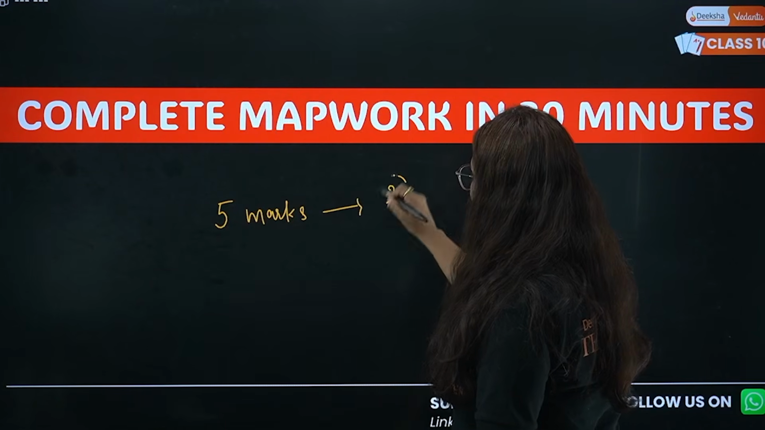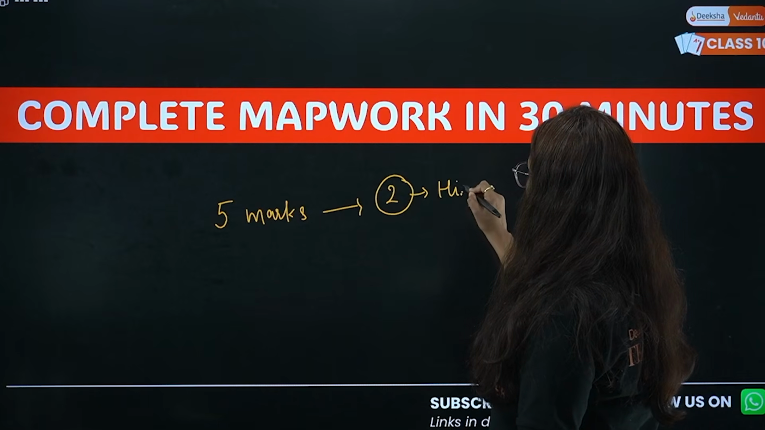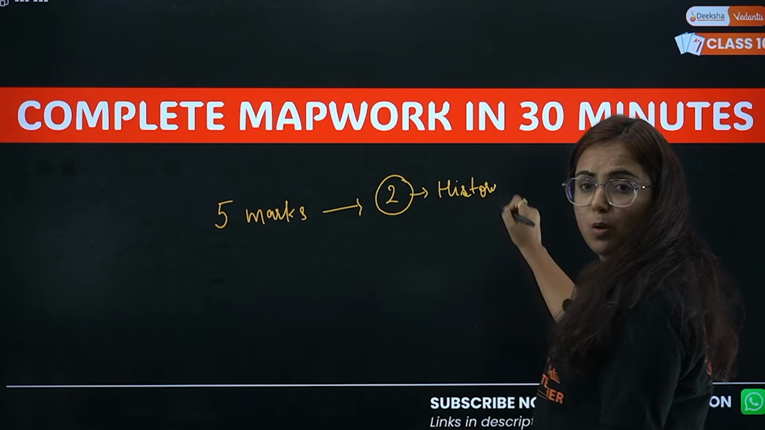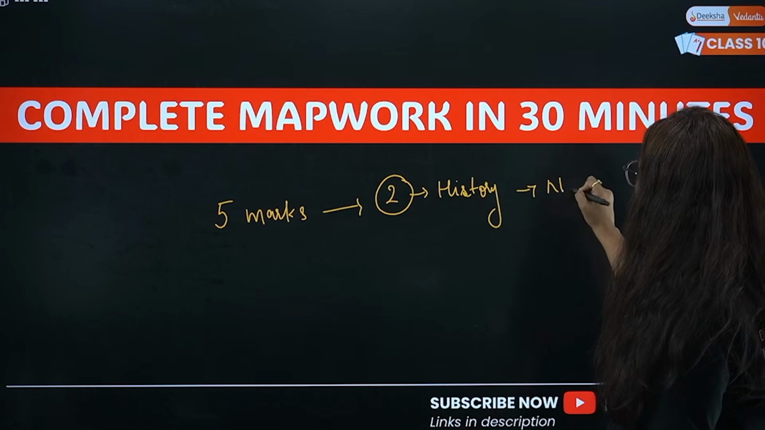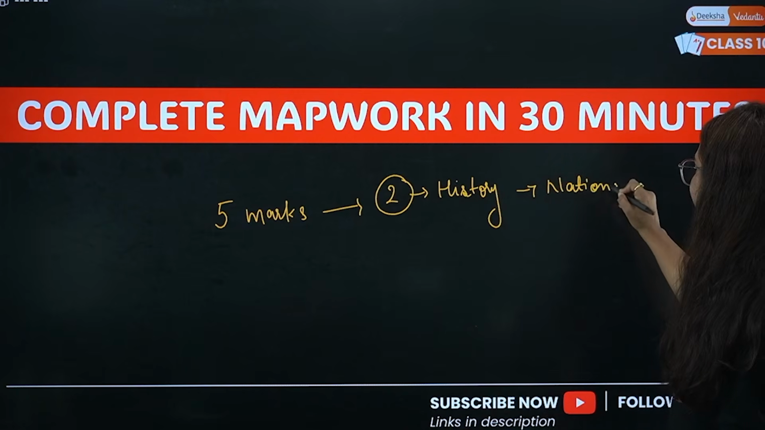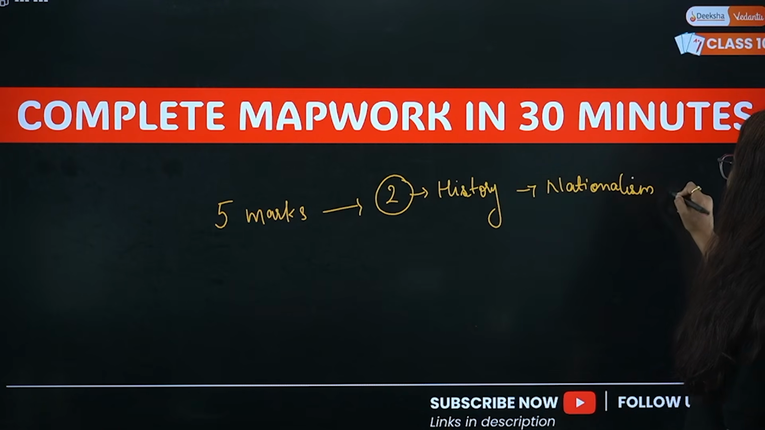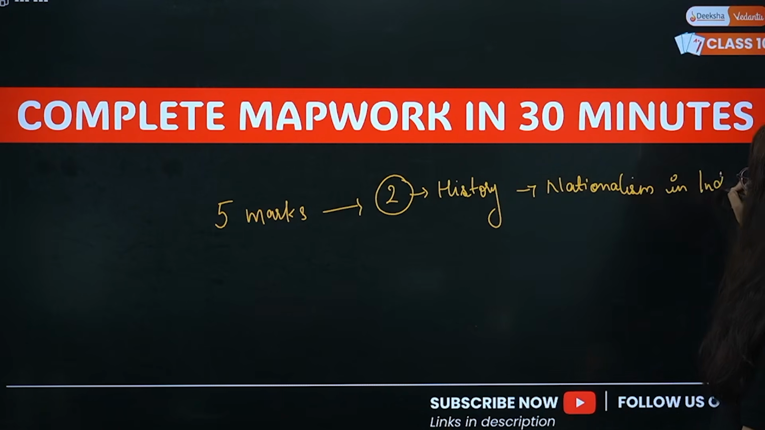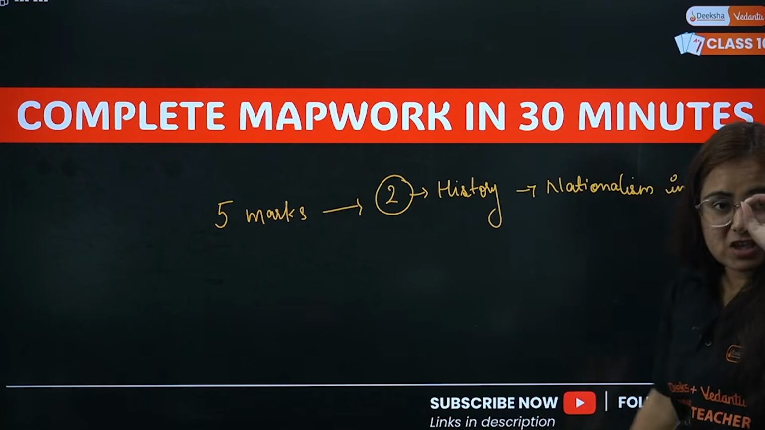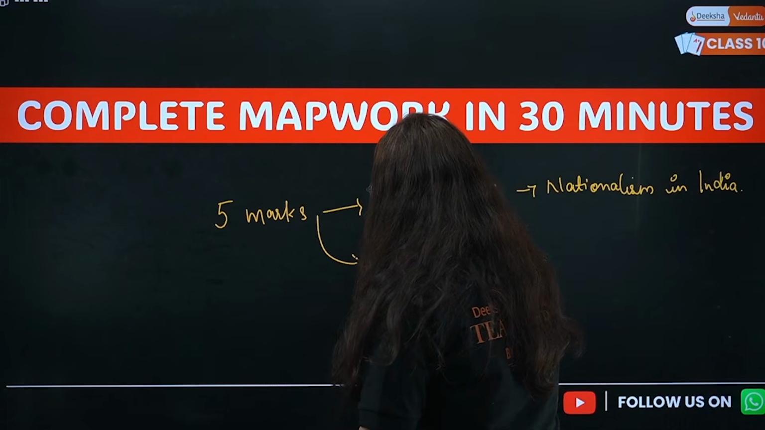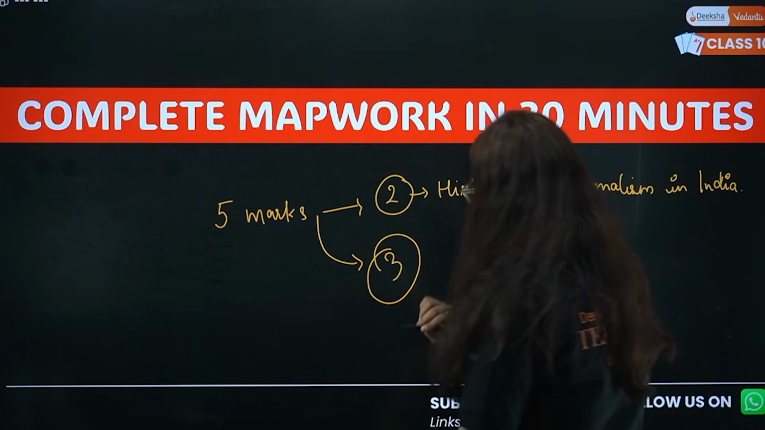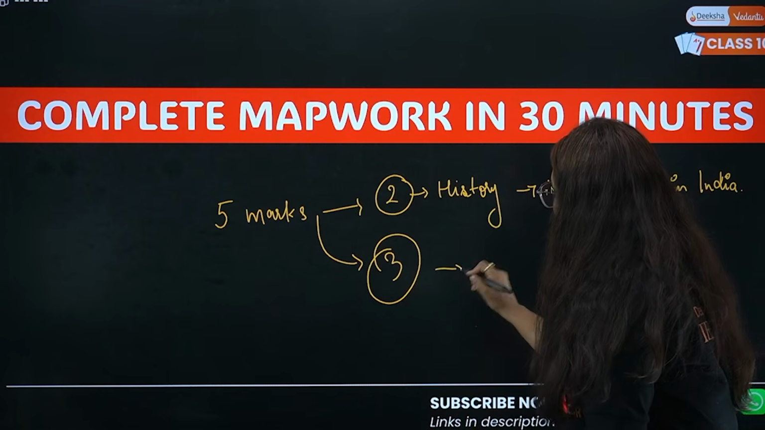In that 5 marks, 2 go to history, and that too only from the chapter Nationalism in India. No other map work from any chapter in history. Then the leftover 3 marks come from geography.